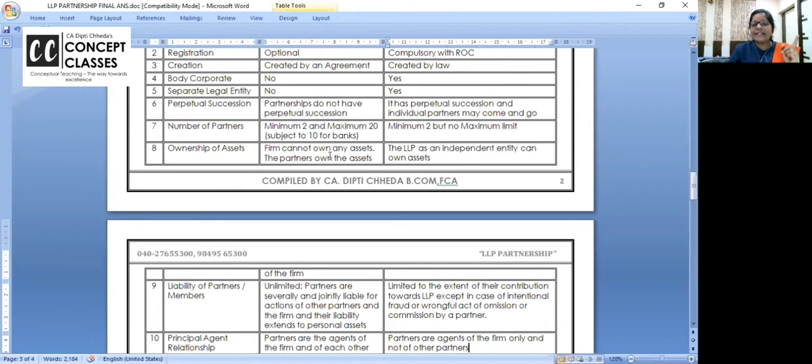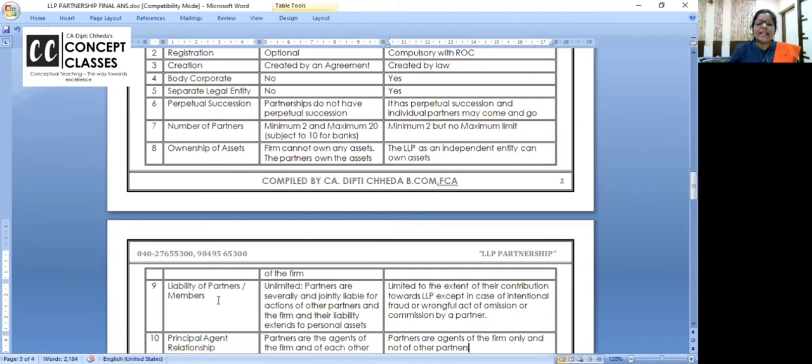They cannot own any assets because the firm has got no personal existence. LLP has got, so LLP will have all the fixed assets in their name signed. Okay, right, good for the response, thank you.